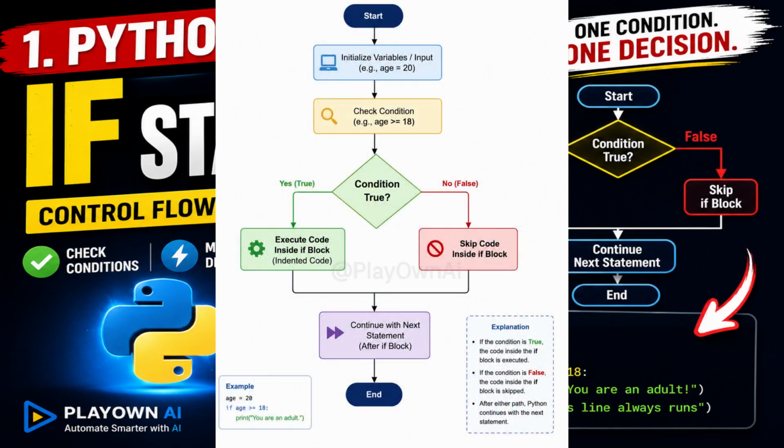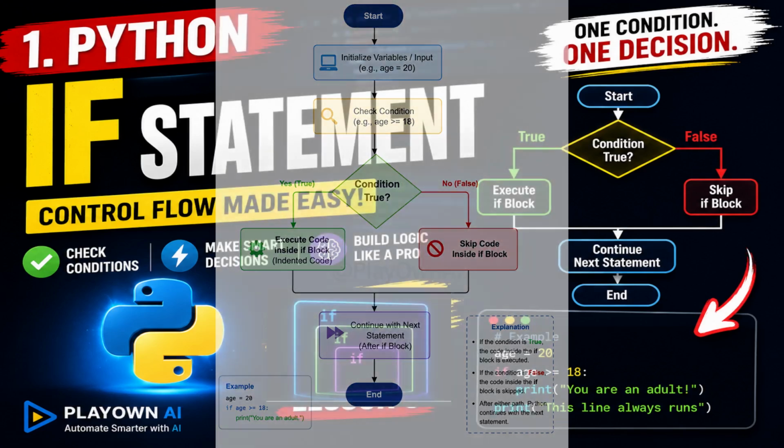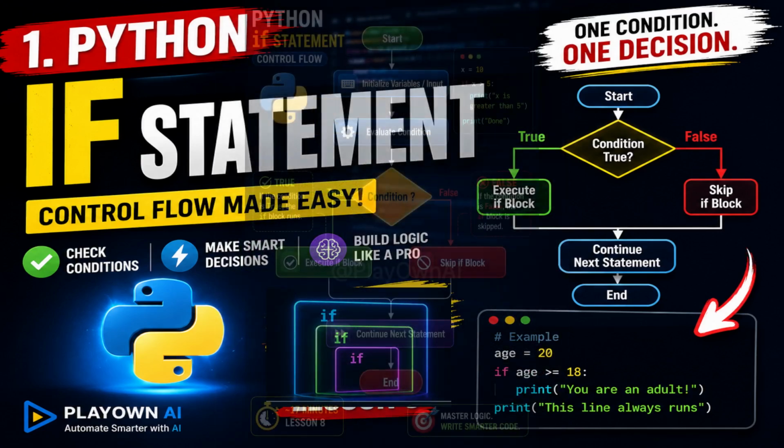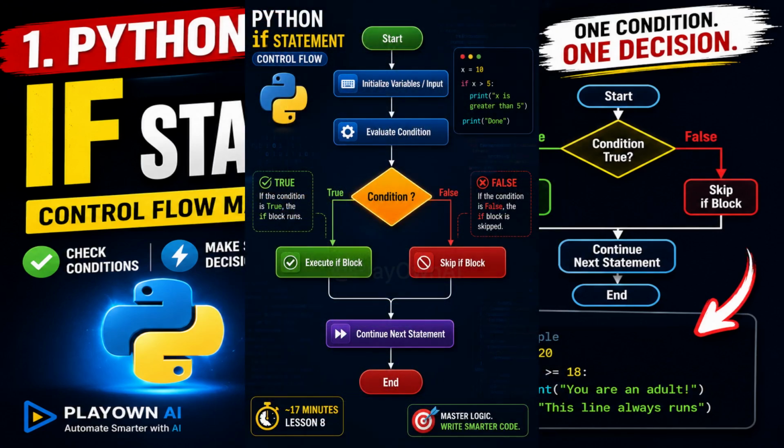Let's understand how Python executes an if statement. Every Python program starts by executing statements from top to bottom. First, the program initializes variables or receives input from the user. Next, Python evaluates the condition inside the if statement. If the condition is true, Python enters the block and executes the indented code. If the condition is false, Python skips the entire if block. After either path, Python continues executing the next statement in the program. Finally, when there are no more statements to execute, the program ends.